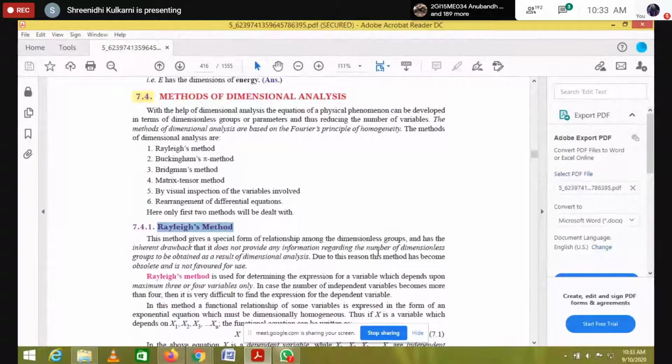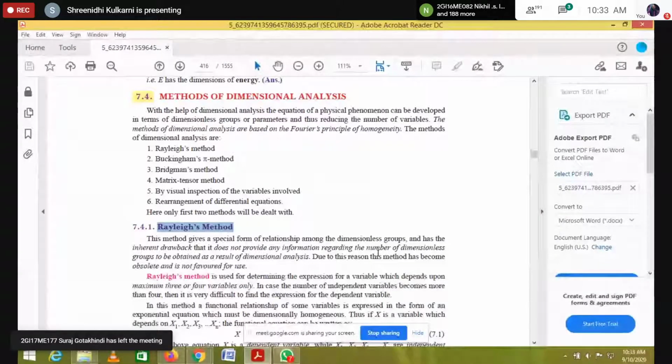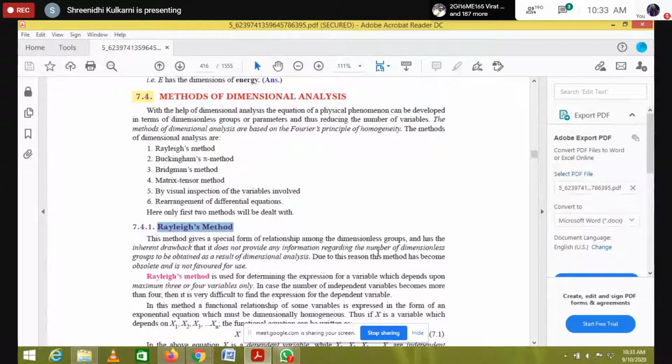Okay, the Rayleigh method gives a special form of relation among the dimensionless groups and has an inherent drawback: it does not provide any information regarding the number of dimensionless groups to be obtained as a result of dimension analysis. So this method has drawbacks.